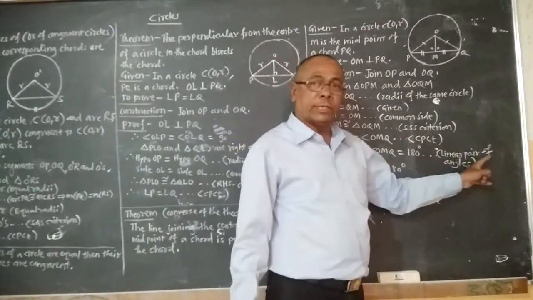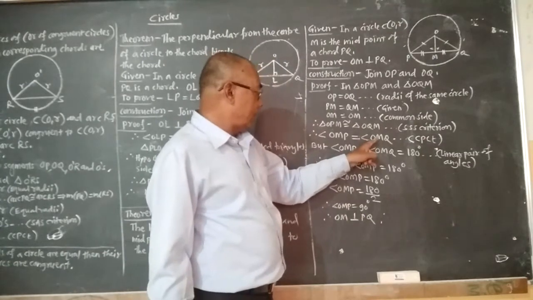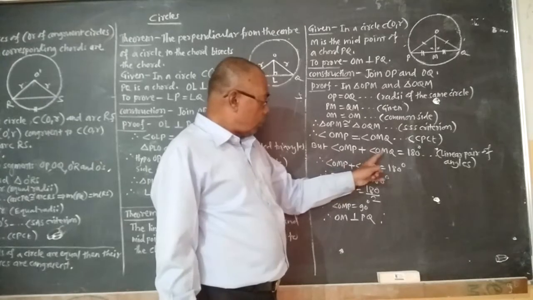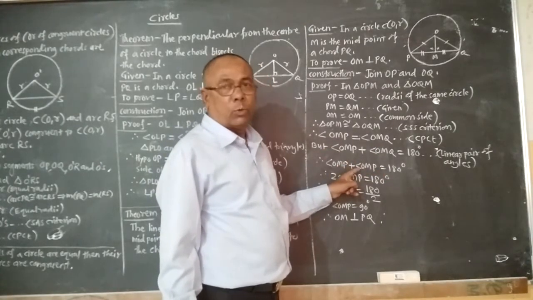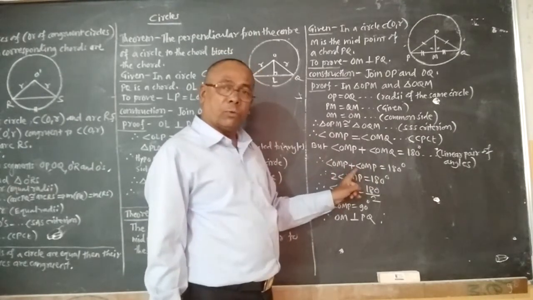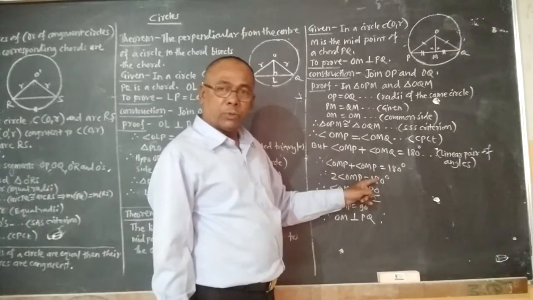So the reason is linear pair of angles. Now substituting OMQ is equal to OMP, so OMP as it is plus OMQ which is equal to OMP. So I have again written here angle OMP plus angle OMP is equal to 180 degree. But 1 OMP plus 1 OMP is equal to 2 angle OMP, and that is equal to 180.